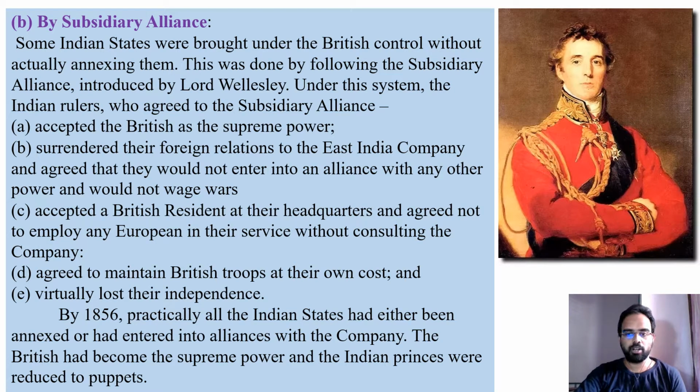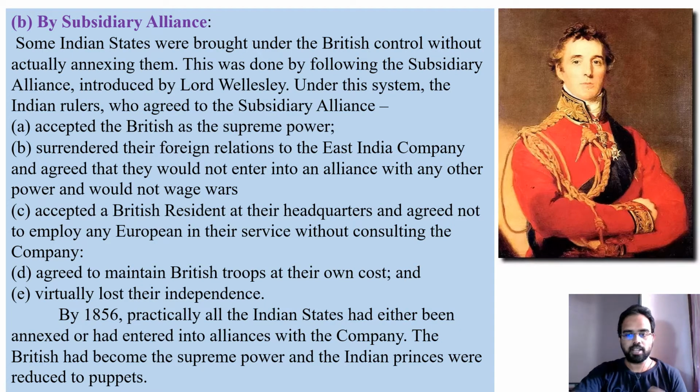Among the political causes, we have described outright wars, where they directly fought wars and controlled some places of India. You know why they wanted Indians under their control? Because the East India Company is a trading company, and to make trade more profitable, it wanted control of the territories.